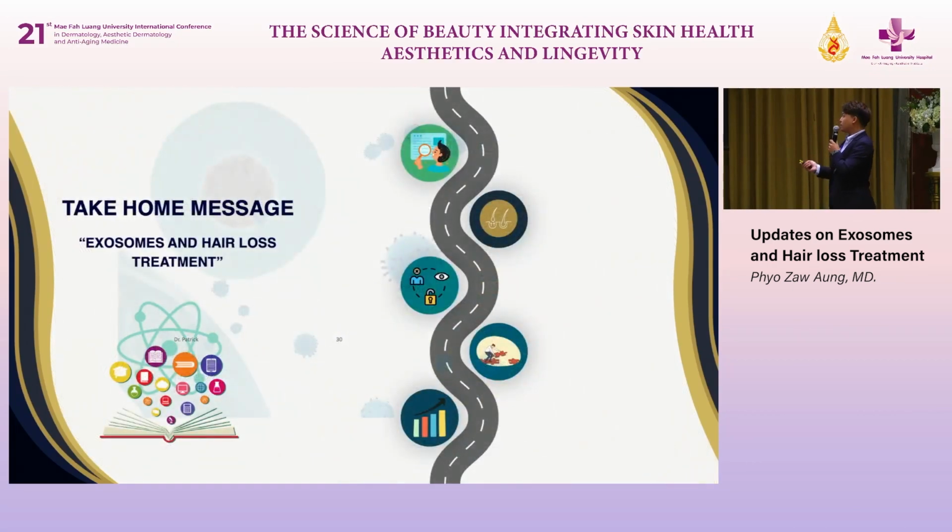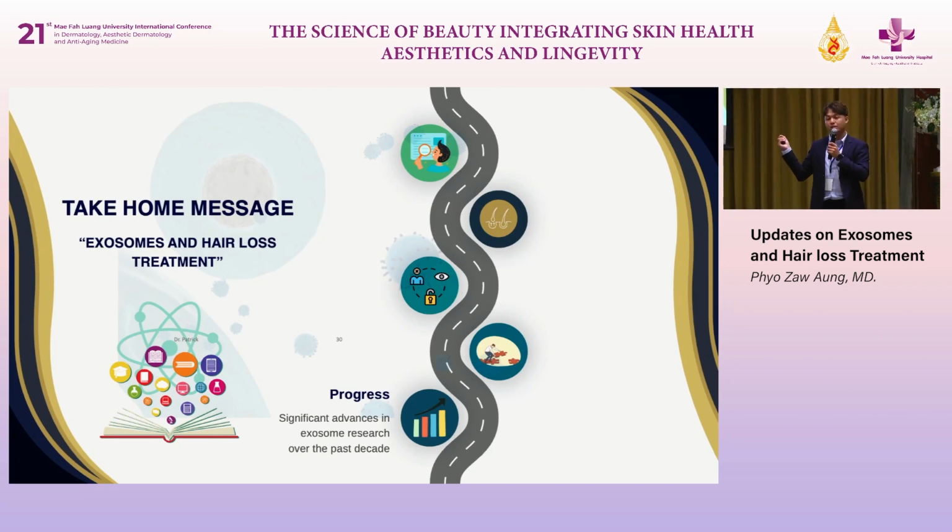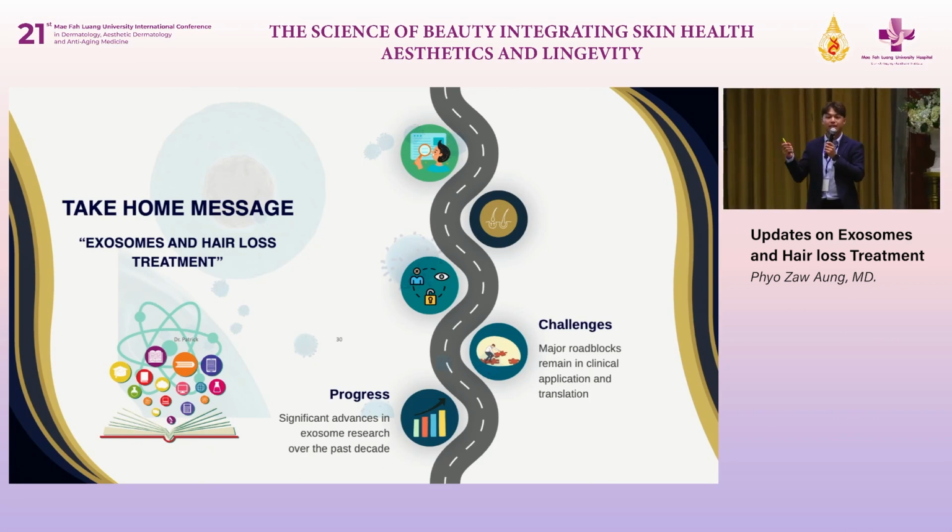And then for the take-home message, during recent years, around 10 years ago, stem cells were very popular. But they proved that stem cells have an effect on tumorigenesis. And so they try to extract the exosome because they are very tiny nanoparticles, which are used for paracrine regulation of each other, right? So they focus on exosome research rapidly. And then I just mentioned before, the latest research related to AGA. So many significant advances during this year. However, there are still challenges because their studies are very small.